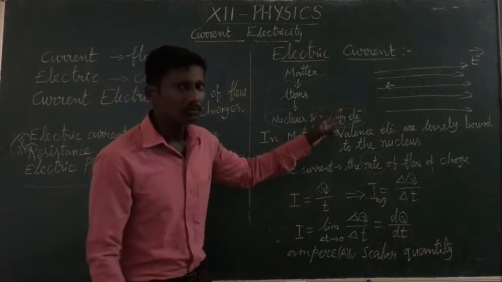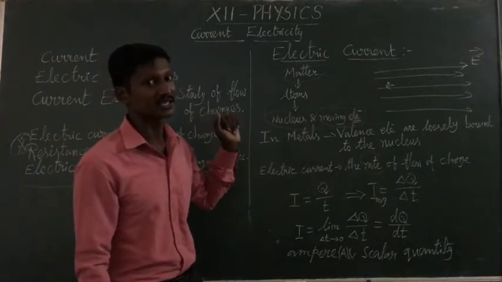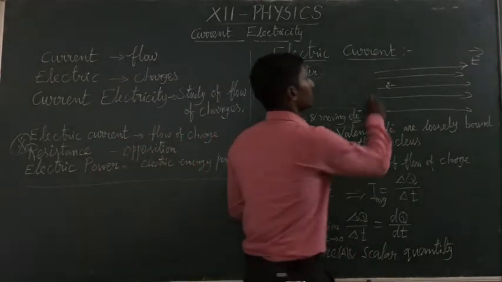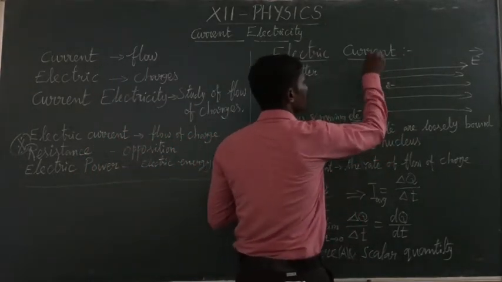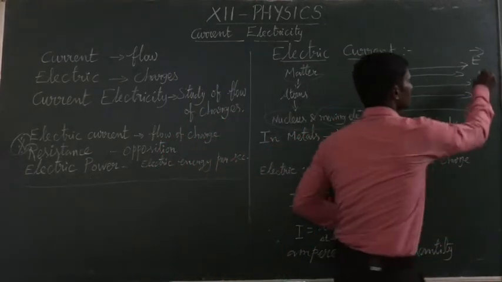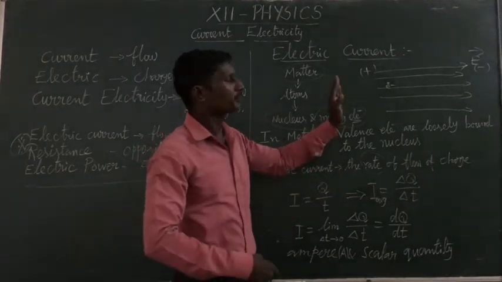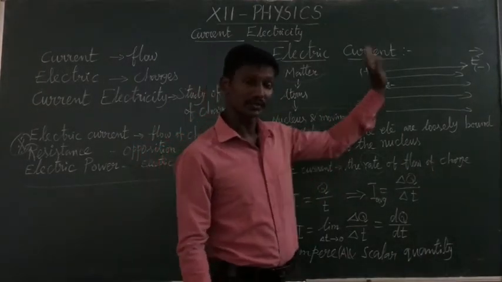The electron moves from low potential to high potential because it is negatively charged. Here this side is positive and this side is negative, because electric lines of force always pass from positive charge to negative charge.